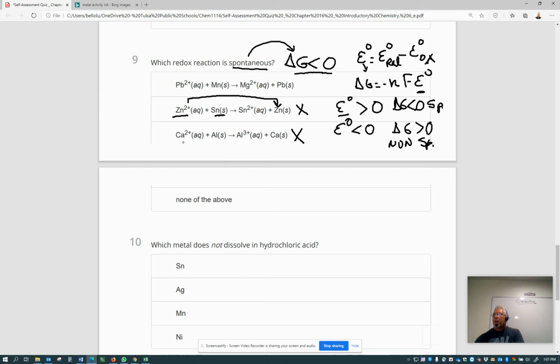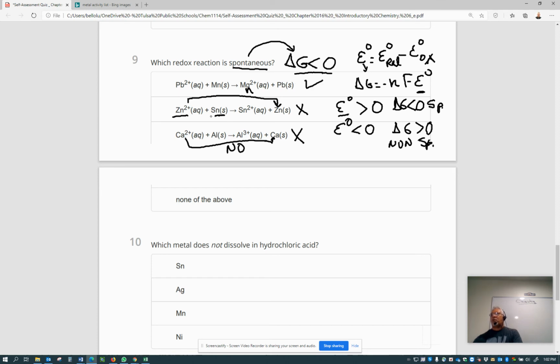Why is that? Because aluminum will be less reactive. It will be reduced in front of calcium. And as you can see here, calcium is experiencing reduction. I don't think so. But let's check the first one. Lead 2. Actually, there is a typo here. It should be manganese instead of magnesium.